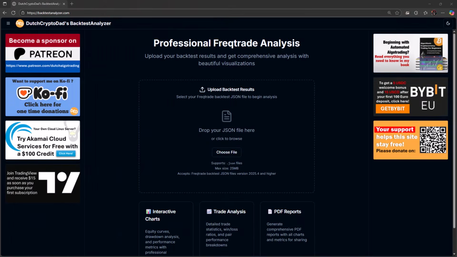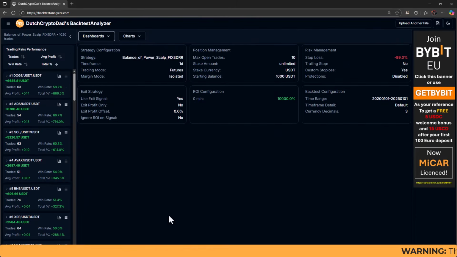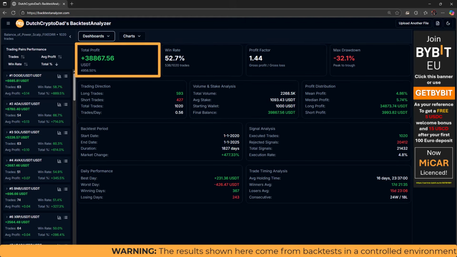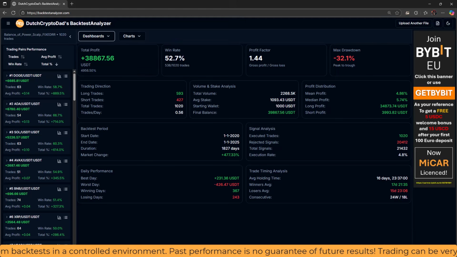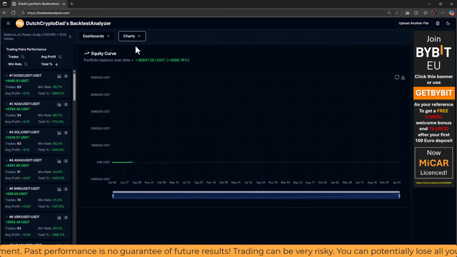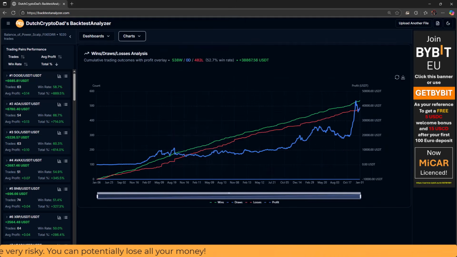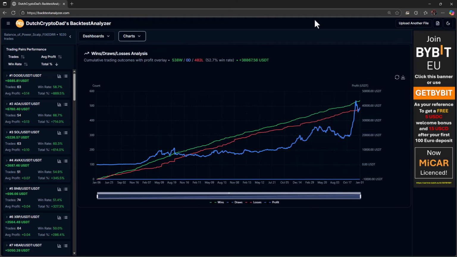Now you're probably wondering what the backtest results are of this scalping trading strategy. Well, these results are pretty spectacular to say the least. With this simple strategy tested on a 5 years backtesting period on 50 crypto pairs, I got the following results. The total profit was almost 4000% with a 52% win rate and a profit factor of 1.44. The average profit was 4.9% and the median profit was 5.7%. The expectancy curve shows a healthy uptrend, and you can see on this graph that the amount of wins and losses are rising almost evenly with the winning trades on the upper hand. This shows in a great visual way the 52% win rate.